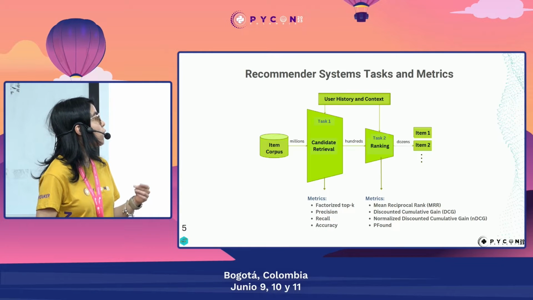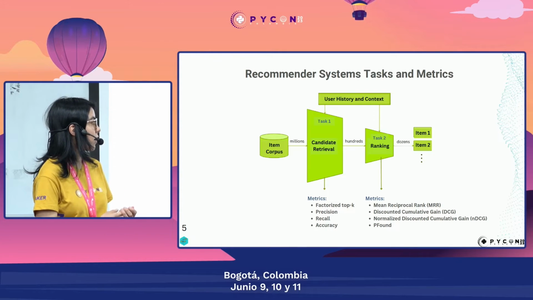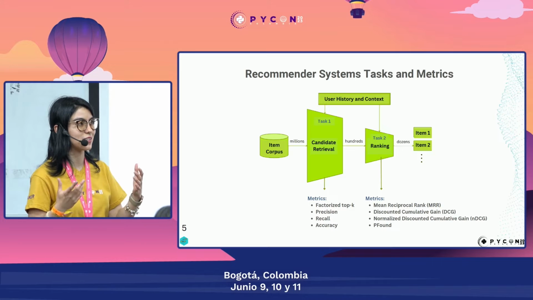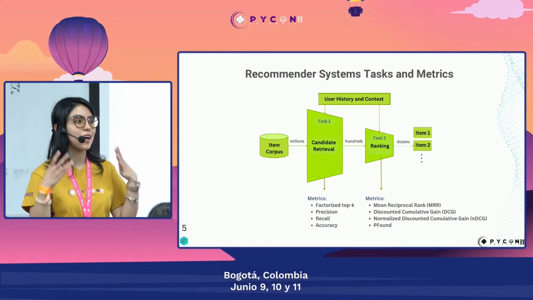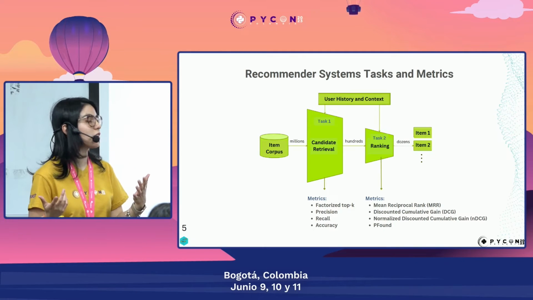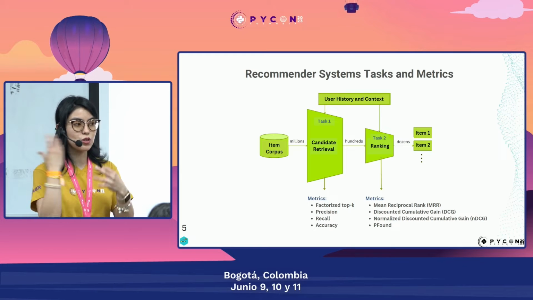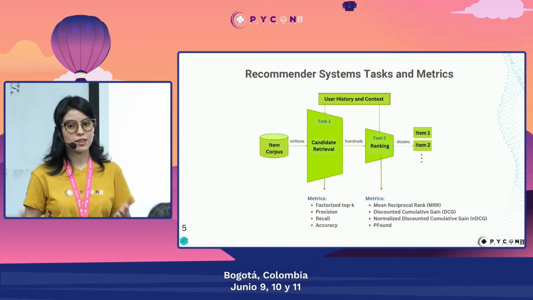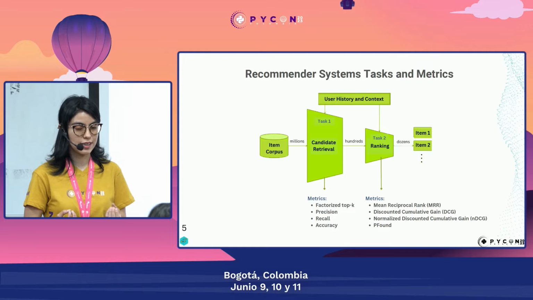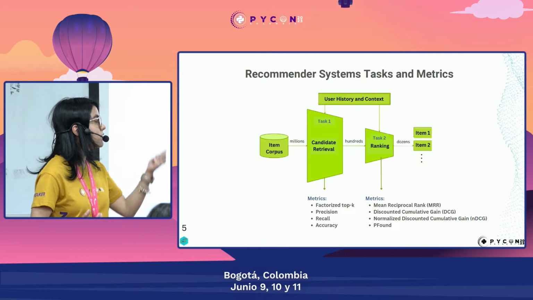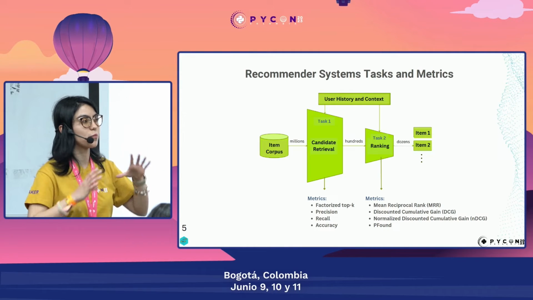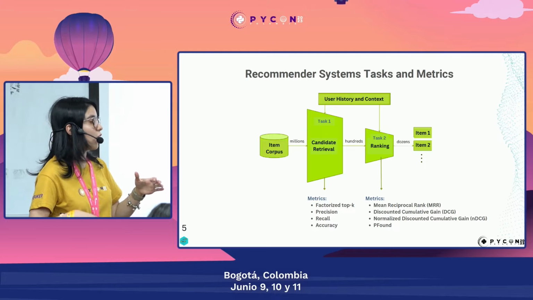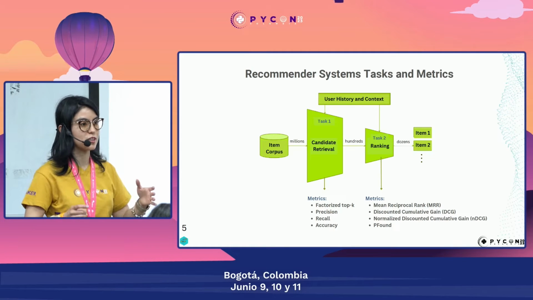Then for ranking, as you can see from the word, it's really related to sorting. These operations, as you may know, are very computationally expensive. That's why candidate retrieval is a super important stage, because otherwise the ranking would be super expensive.